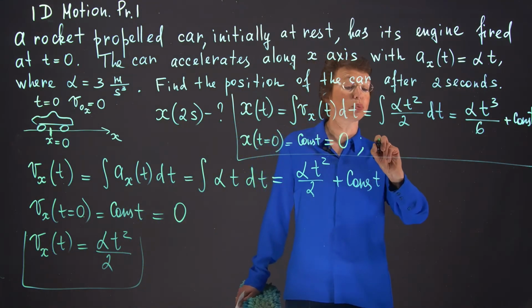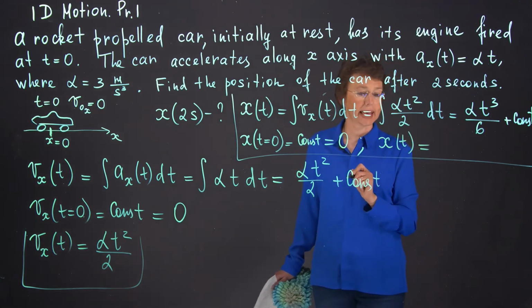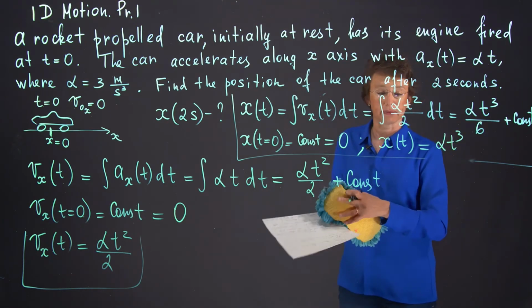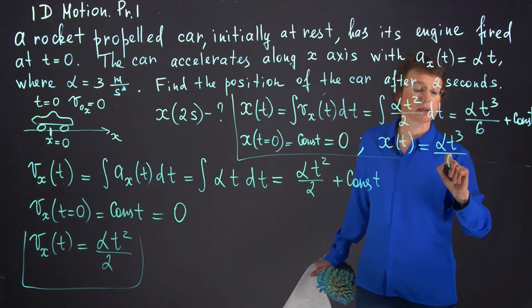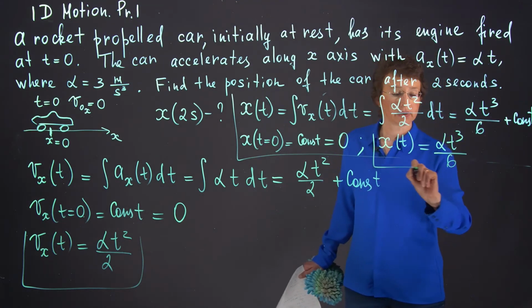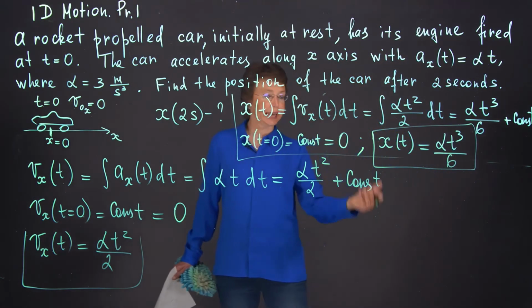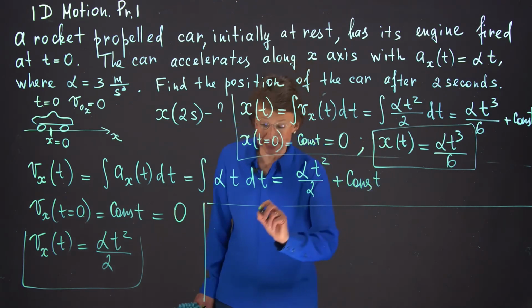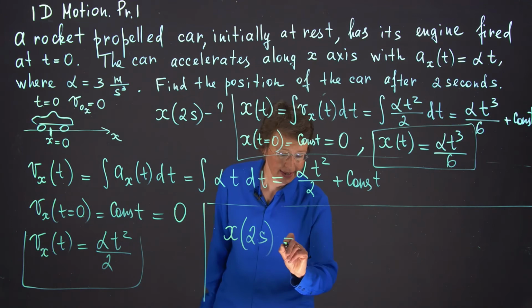And now we know x at any time moment. What is x at any time moment? It is alpha t cubed over 6. This is our big step. We found x at any time moment. Now I'm ready to find x at this specific time, 2 seconds.